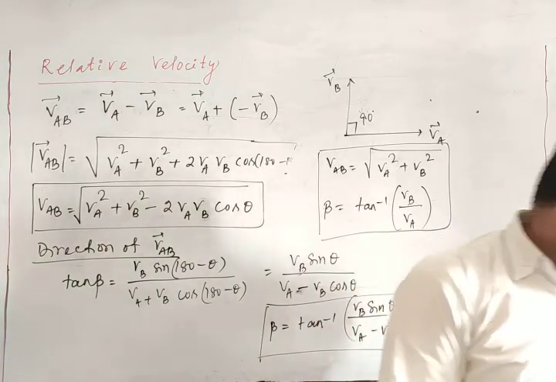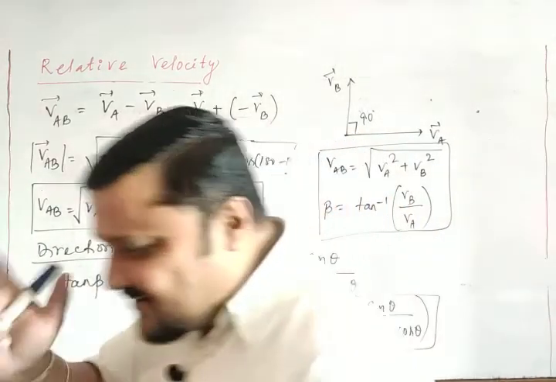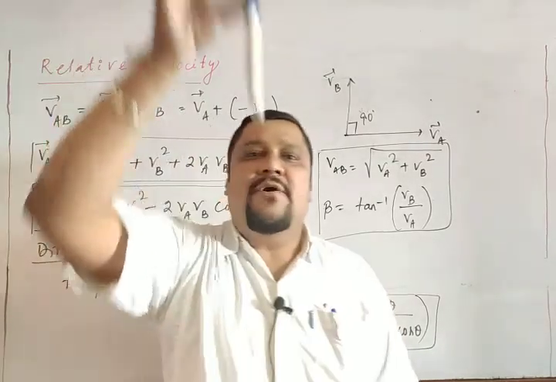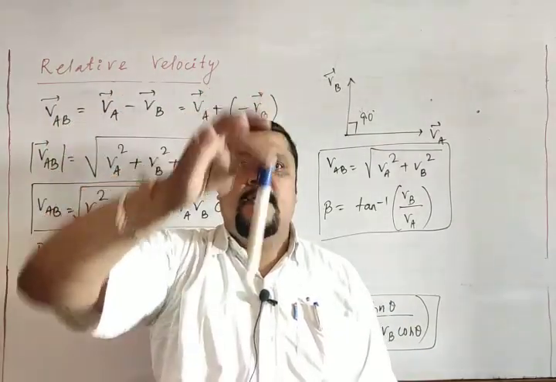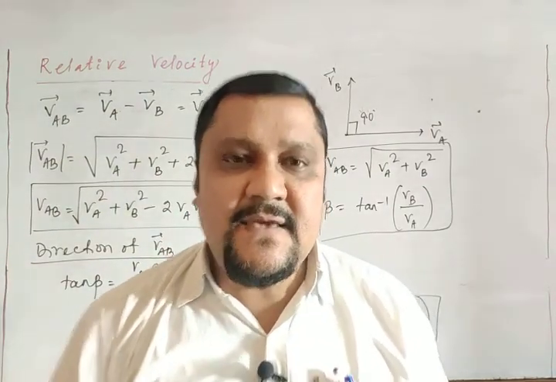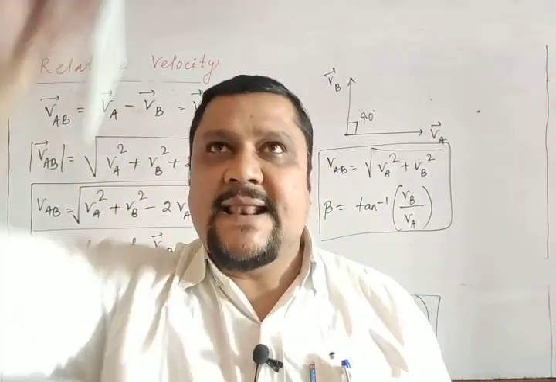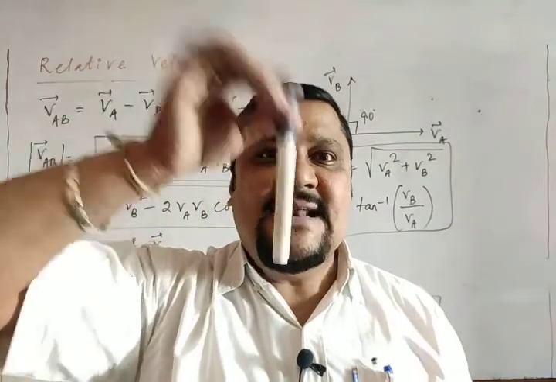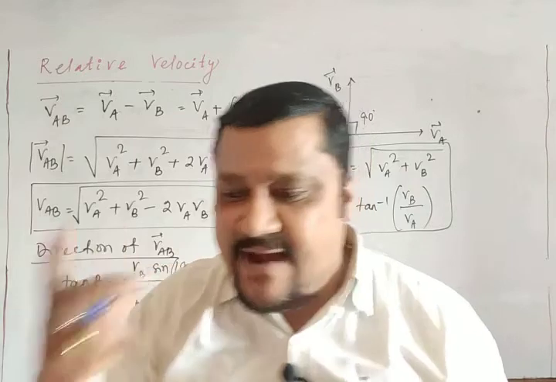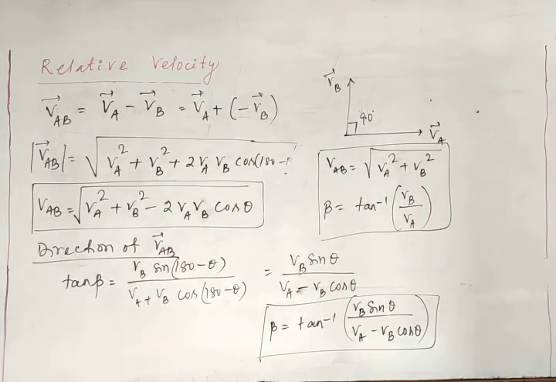By using this, we will go to our day-to-day life use, the rainfall. The rain is falling vertically, and if you are moving with a velocity, and the rain is falling vertically, then there is a relative velocity between the rain and man. That is called the rain and man problem. The relative velocity in the rain and man problem. Let us do that very fast.